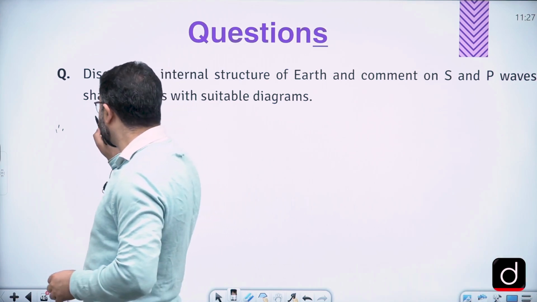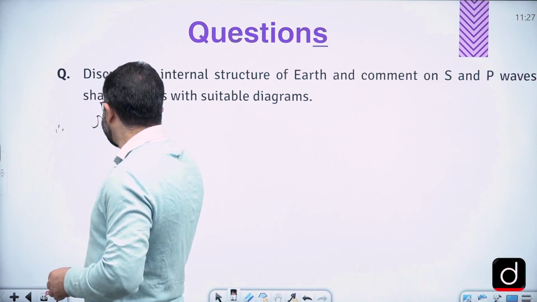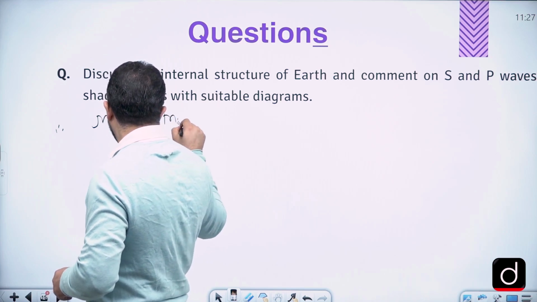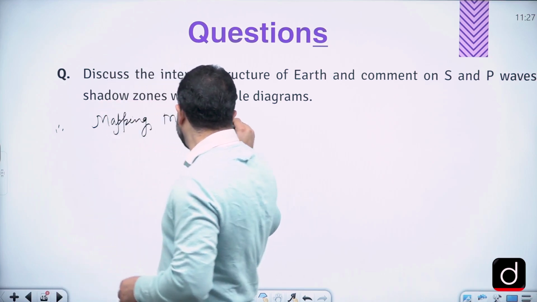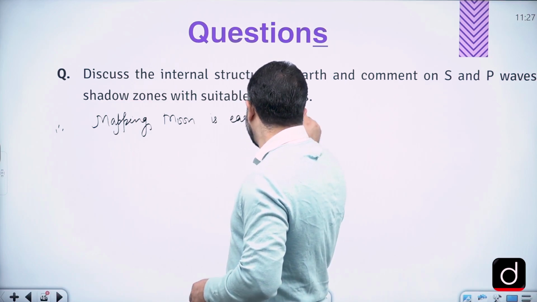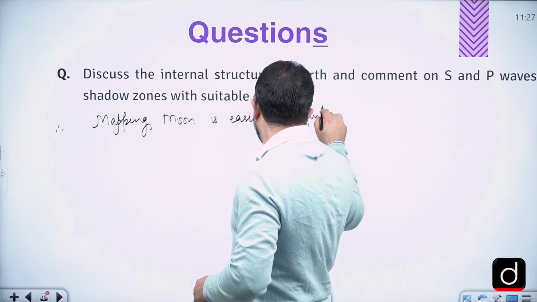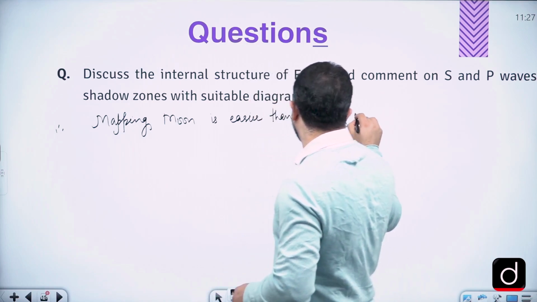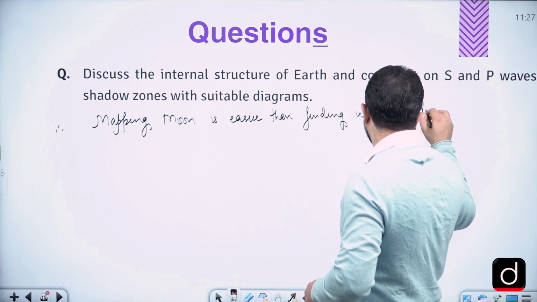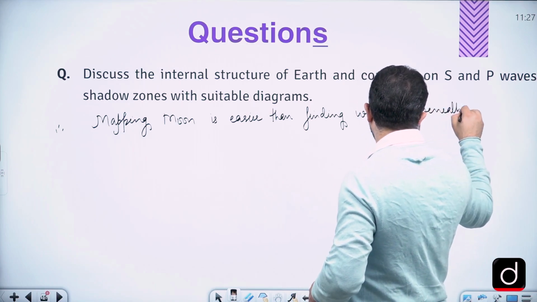What is it? It says: mapping the moon is easier than finding what lies beneath our feet.